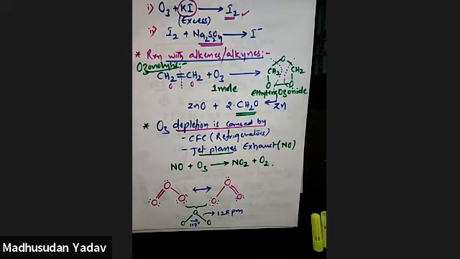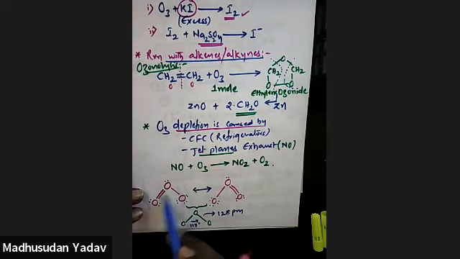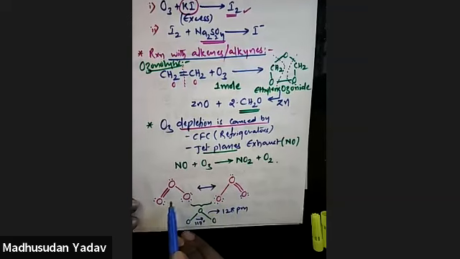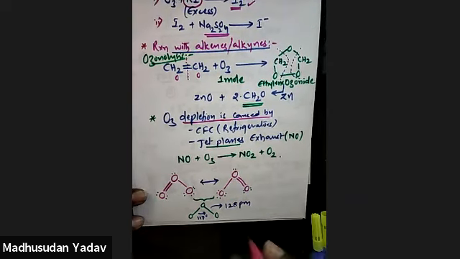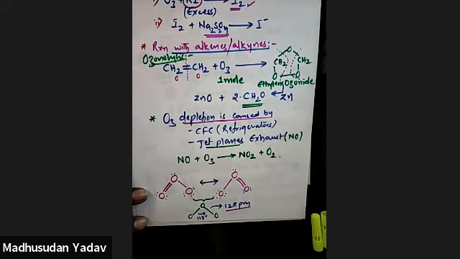There are no two different bond lengths in this, because it will interchange rapidly. So this double bond is not fixed onto these two oxygens. It may be between these two or between these two oxygens. So only one type of bond length is present in this.